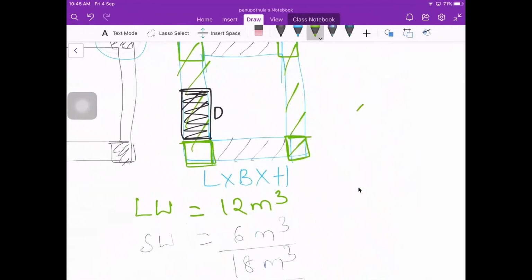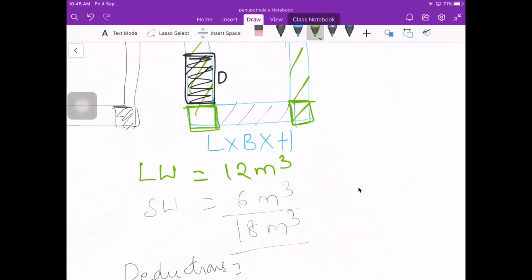Say each column is some, here I am going to take it as 0.2 meter cube as a single column volume. Multiplied by 4, that is 0.8 meter cube. This is one of the deductions, for columns.